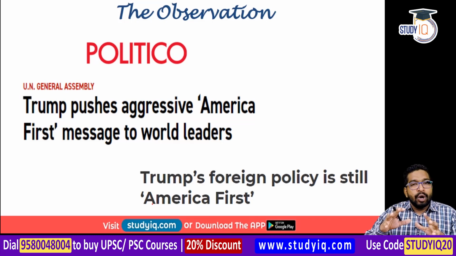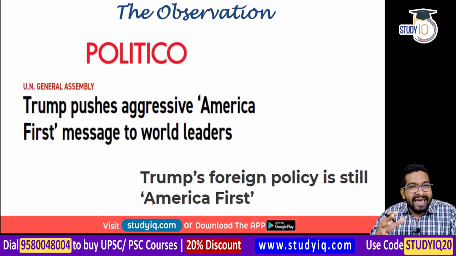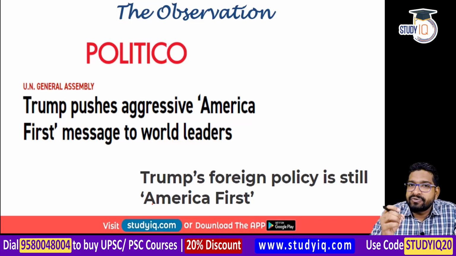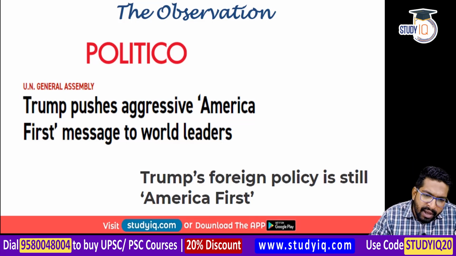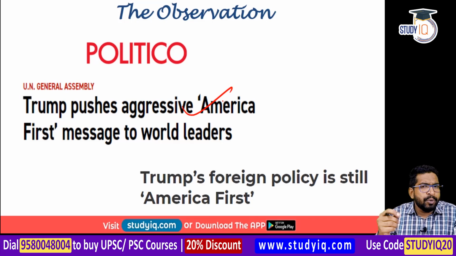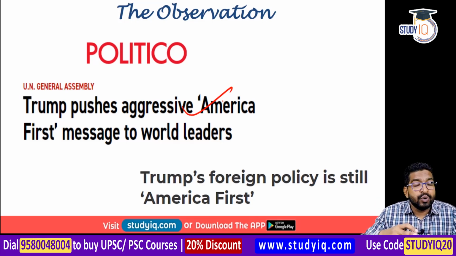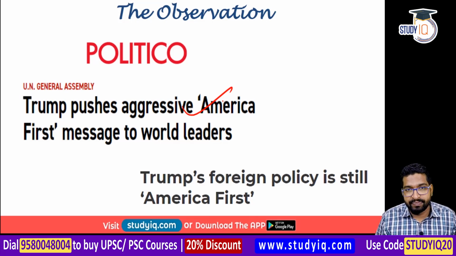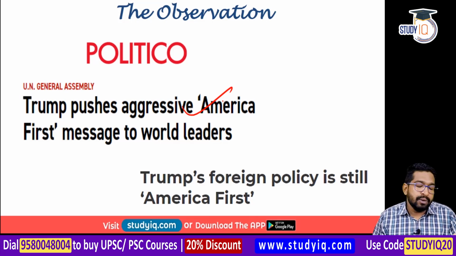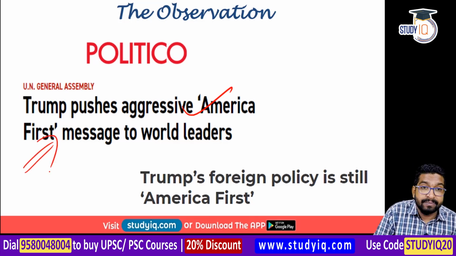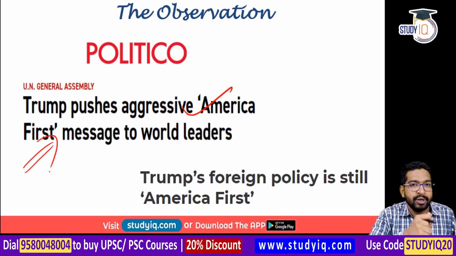His entire motto, or I would say his campaign, was run on the concept of America first. He spoke about America for Americans. He spoke about American jobs. We want to buy American, we want to produce American, we want to create more and more American jobs. So in terms of his policies, both foreign policy as well as domestic policy, it was America first, which was expected and which happened also, right?